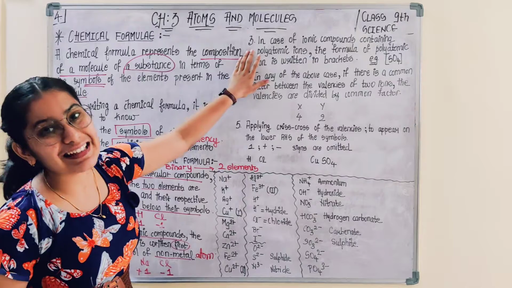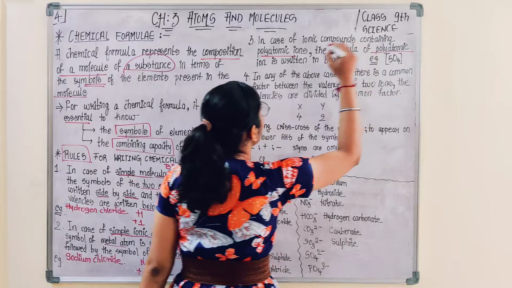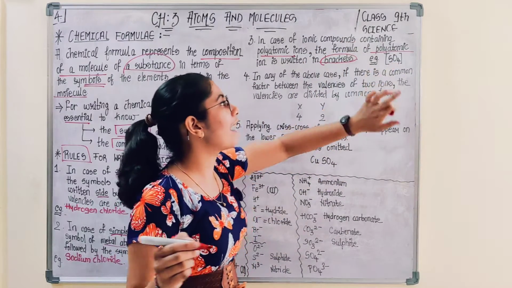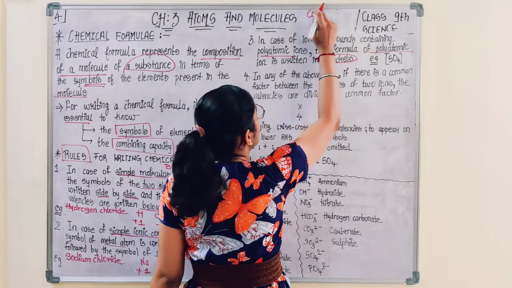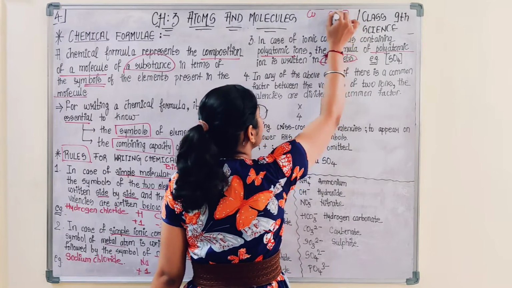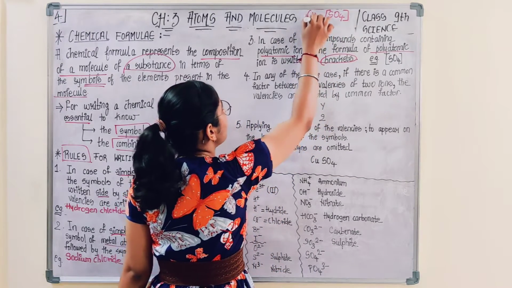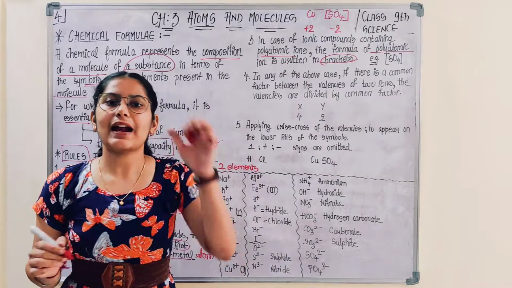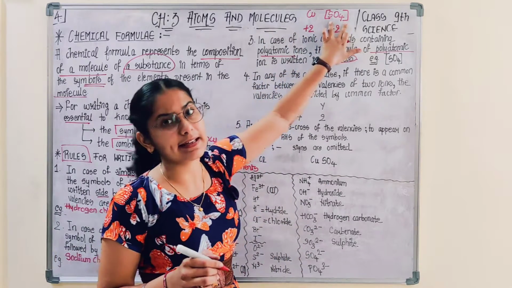In case of ionic compounds containing polyatomic ions, the formula of the polyatomic ion should be written in bracket, like in the case of sulfate. For example, if it is asked to write the chemical formula for copper sulfate, that means Cu for copper, SO4 for sulfate. So you write this SO4 in bracket, then you write the valency. For copper the valency is +2, for sulfate the valency is -2. So they are asking you to write the polyatomic ions in bracket.